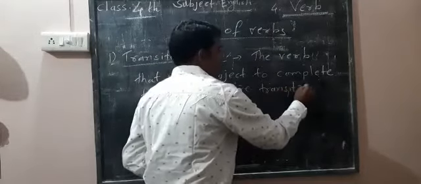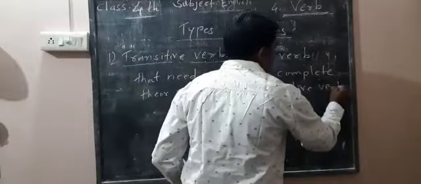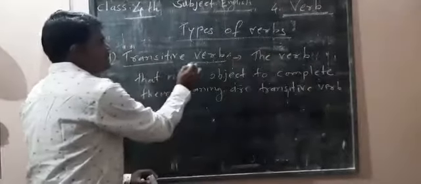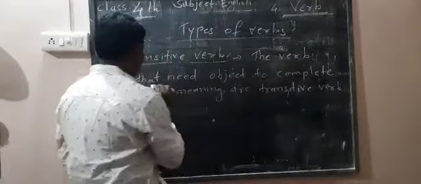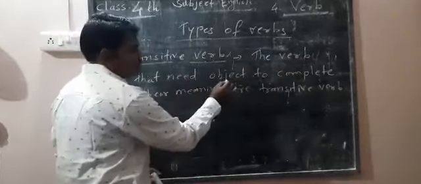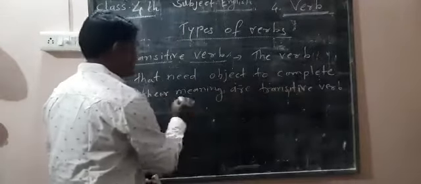Transitive verb means the verb that needs an object to complete their meaning.